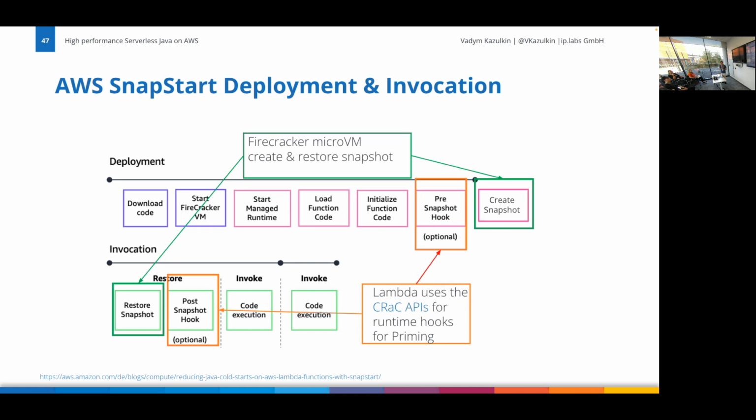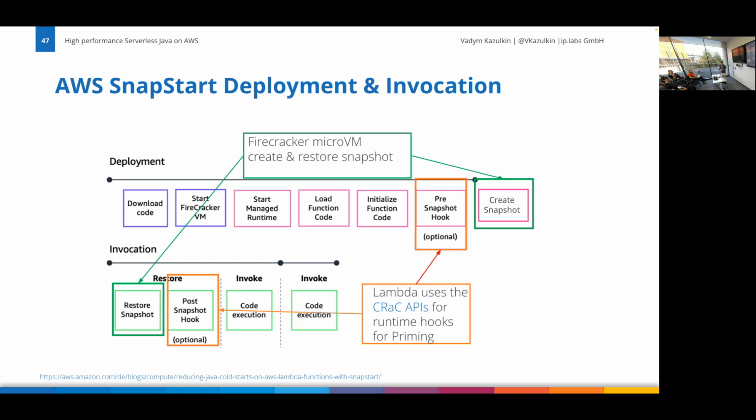So how does SnapStart work? If you enable SnapStart for your Lambda function, then the life cycle of the function, or the things that will be done, are spread between the deployment phase and the invocation phase. And you see in the deployment phase, if SnapStart is enabled, AWS will run through the cold start phase of the Lambda function. So it will spin up the environment and it will initialize the static block. It will not call the handler, the function itself, but only the static initializer block. So it goes through all cold start phases, kind of, and then it creates a snapshot.